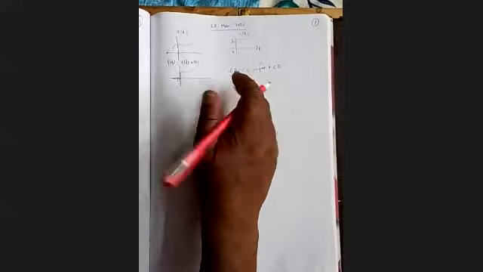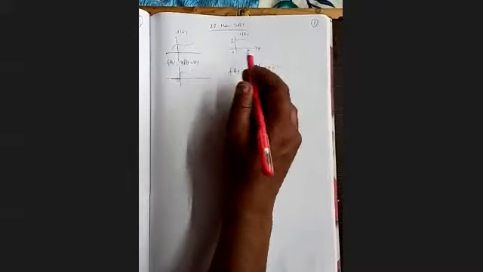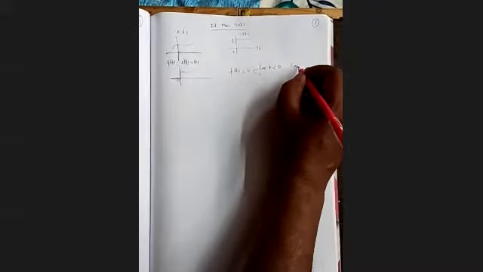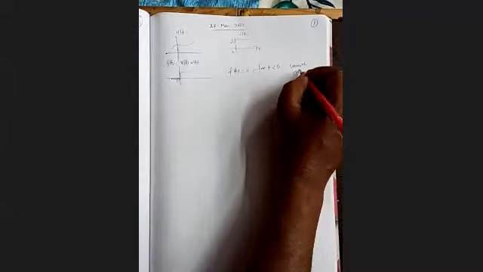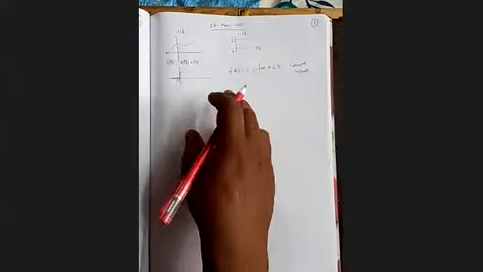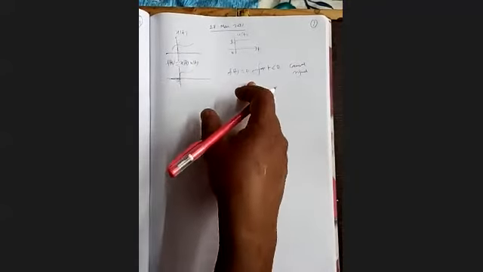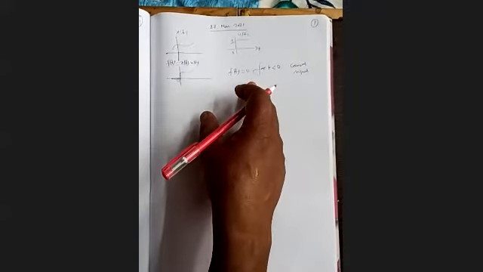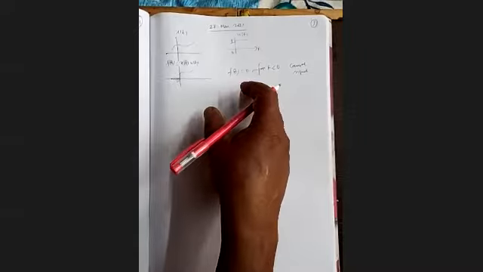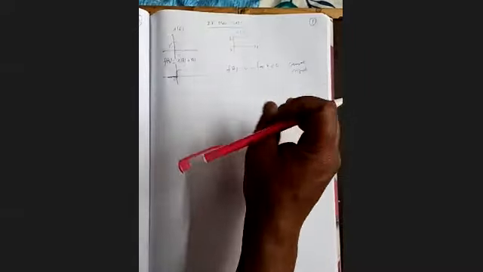When we get this type of signal, this is called a causal signal. A causal signal: when the observer starts observation from t equal to 0 onwards, then only the signal is observed by the observer. That signal is called the causal signal.